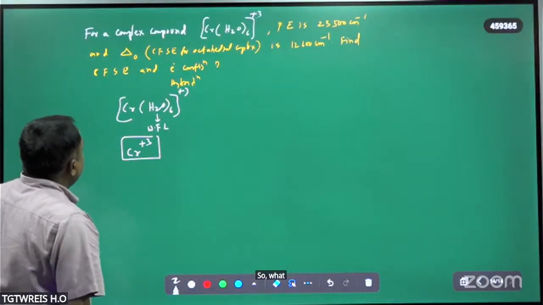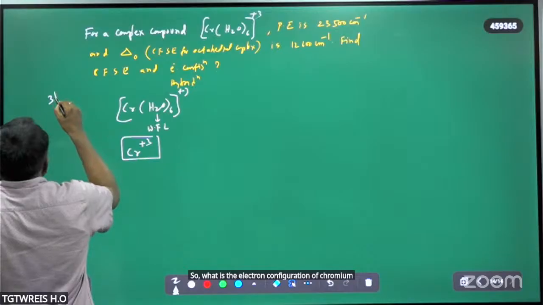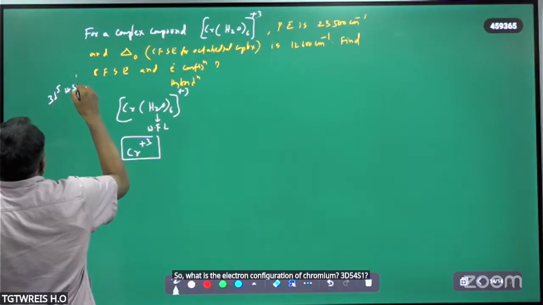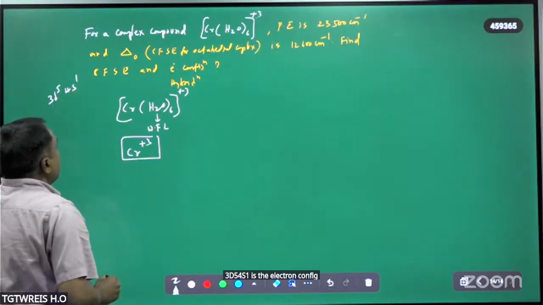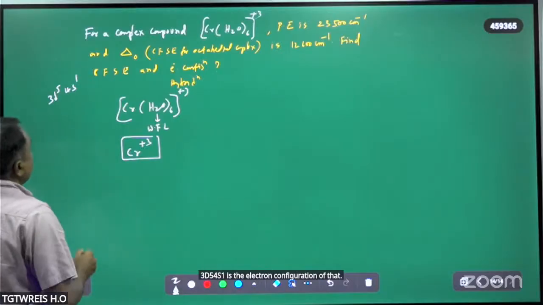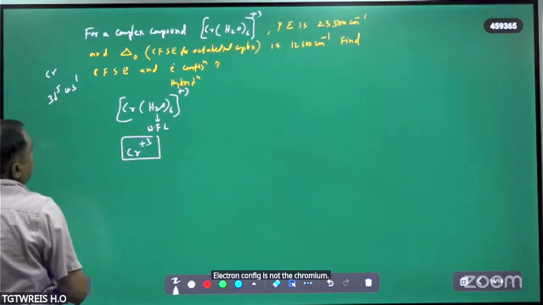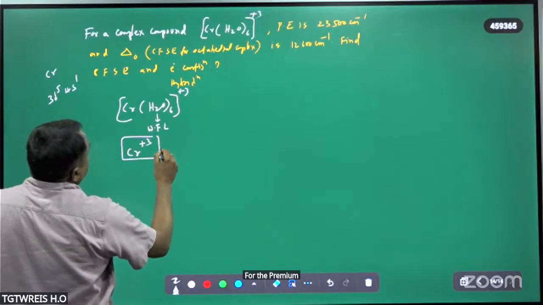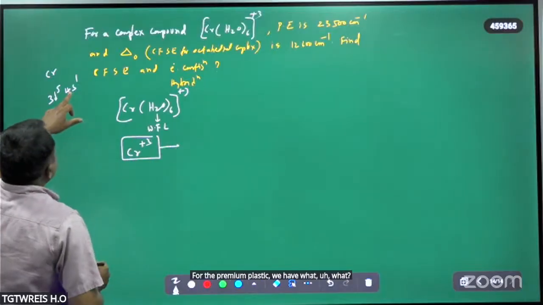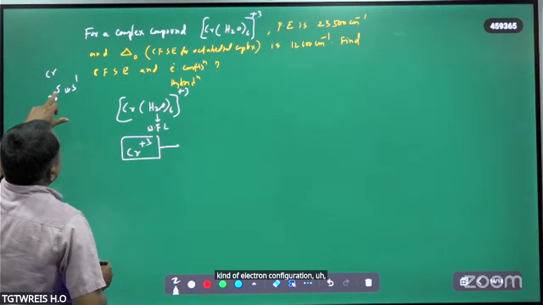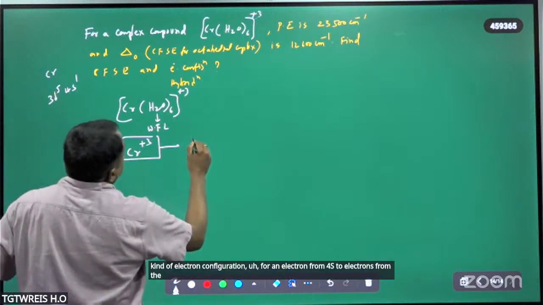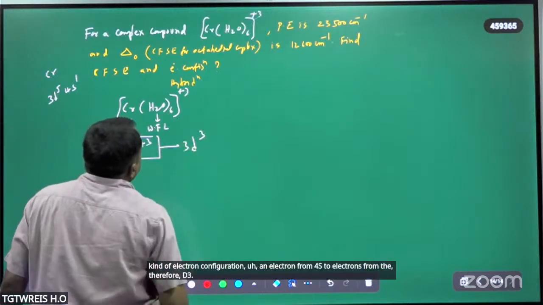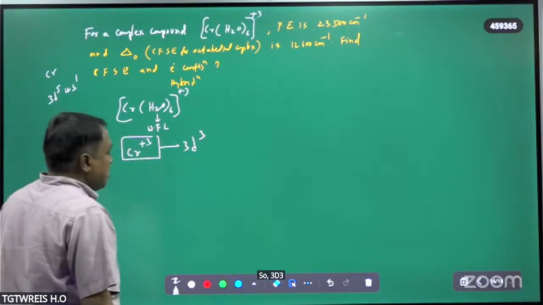What is the electron configuration of chromium? 3d5 4s1. But in chromium +3, we have one electron from 4s and 2 electrons from the d, therefore 3d3 is the electron configuration now.